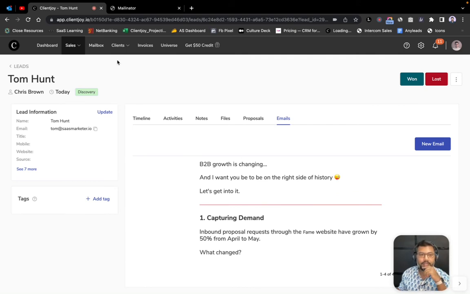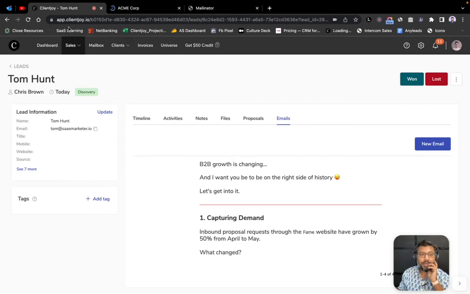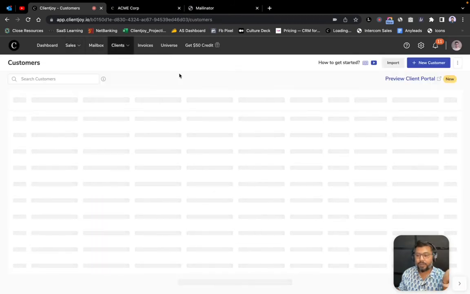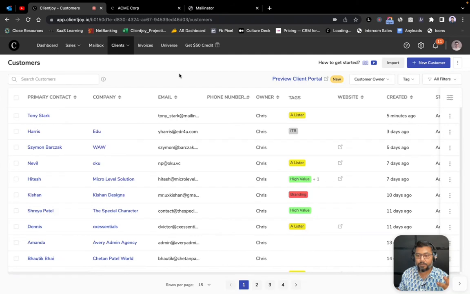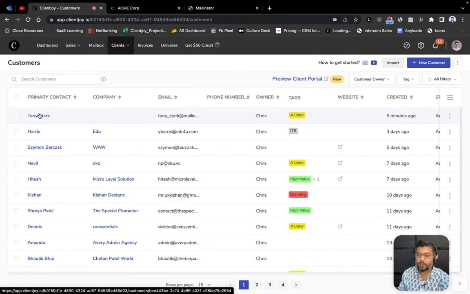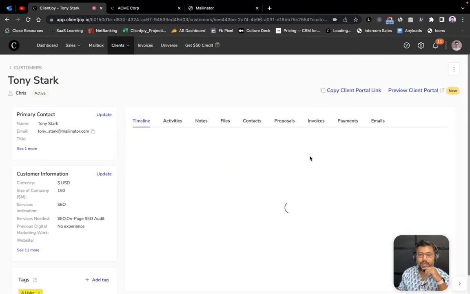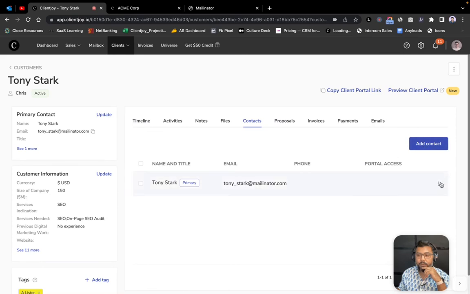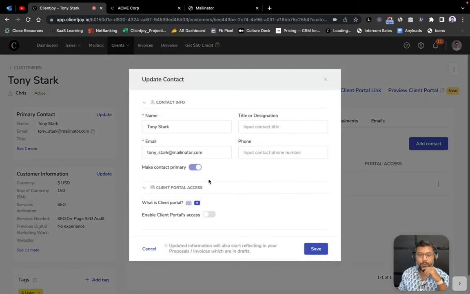The other key thing that I should also talk about is the client portal, right? This is a super big major update that we have. So now that Tony is a client, I want to give them access to the portal where I'll be sharing all the reports in terms of files, and I'll be embedding their Google Analytics or Google Search Console or whatever the case may be, to help them also monitor the progress in terms of the work that's been happening. And so I'll just click on him as a client. I'll go to the contacts tab, and as you can see, there's no information in the portal access. So I just go over here and I'll enable client portal for him.